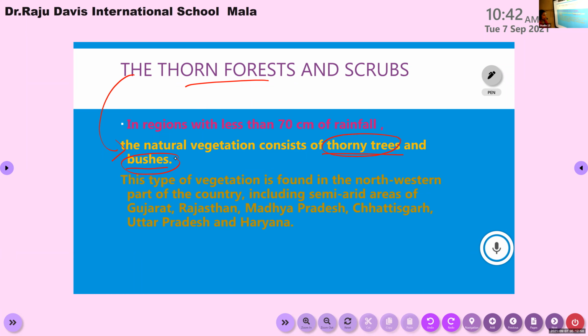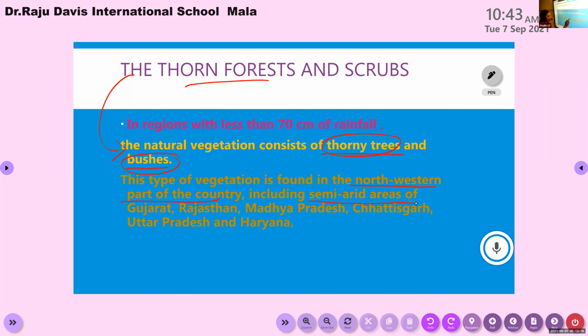These types of vegetation, the thorn forest and thorny bushes, are found in the northwestern part of our India. And they are also found in the semi-arid areas.